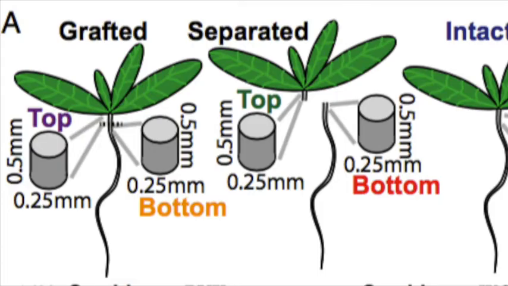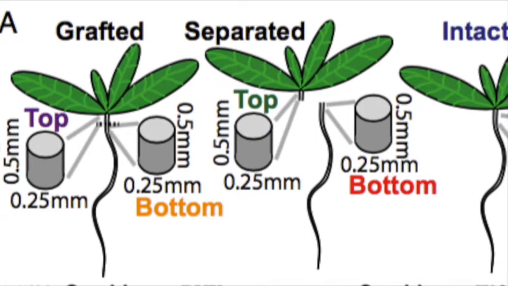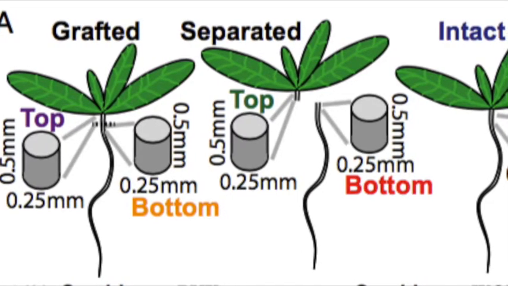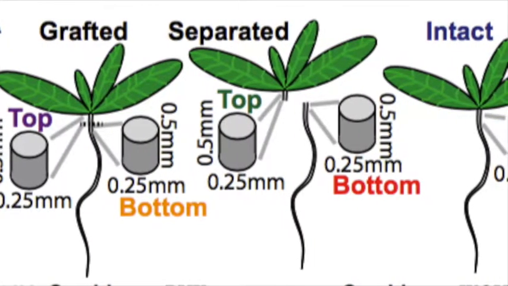Things associated with vascular formation, so cambium, xylem, and phloem genes were all being activated, which was very reassuring to see with the species that we were working with, which is the Arabidopsis hypocotyl tissue that's being grafted to another Arabidopsis hypocotyl.